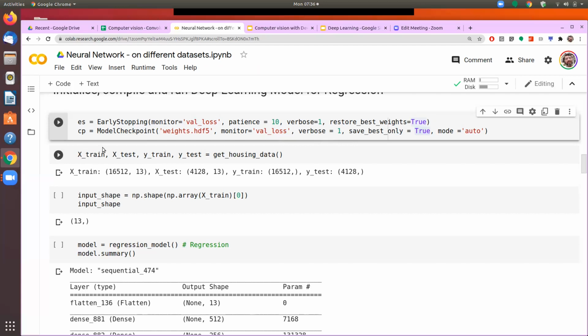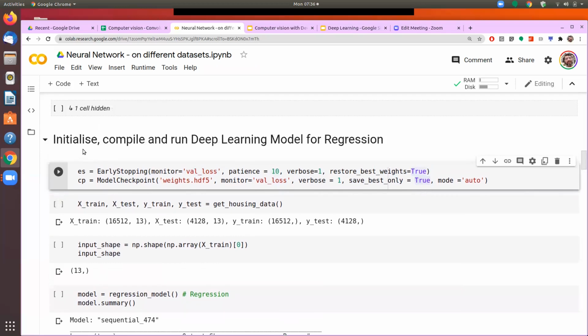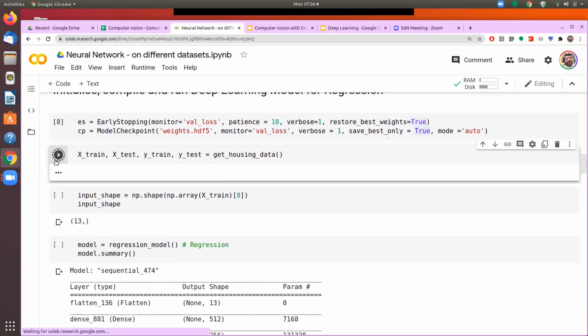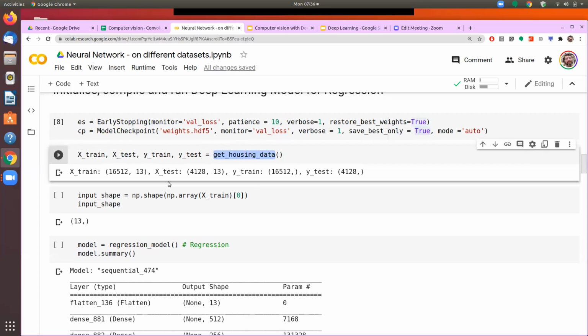Now I will run the regression function. This process is to initialize, compile, and run the deep learning model for regression. So first we get the data. We will use the housing data for the regression function. So I say get housing data. And as we have seen earlier, this function is returning 4 different data sets. And these 4 different data sets we are storing into xtrain, xtest, ytrain, and ytest.